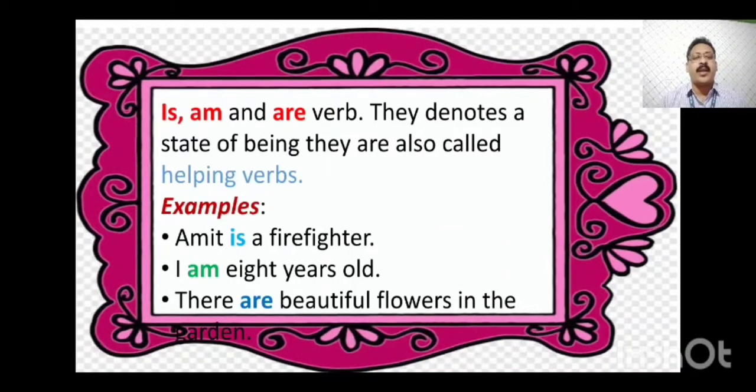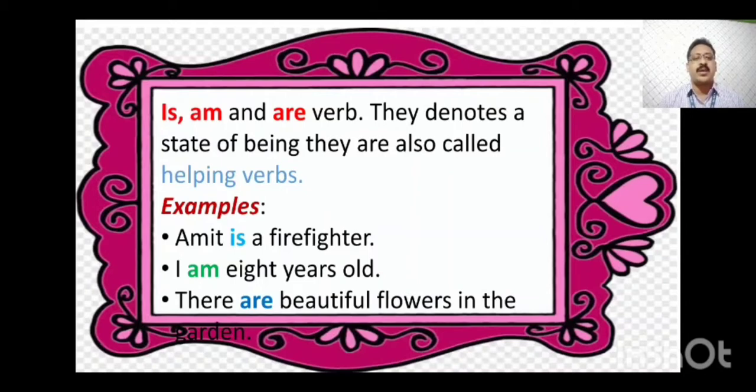Is, am and are are verbs. They denote a state of being. They are also called helping verbs. Actually, as I told you, is, am, are are an essential part of a sentence. Without is, am and are, you cannot write a verb in a continuous form. To show that a verb is continuing, or in a general way also to show the verb in present form, you have to use the helping verbs is, am, are.